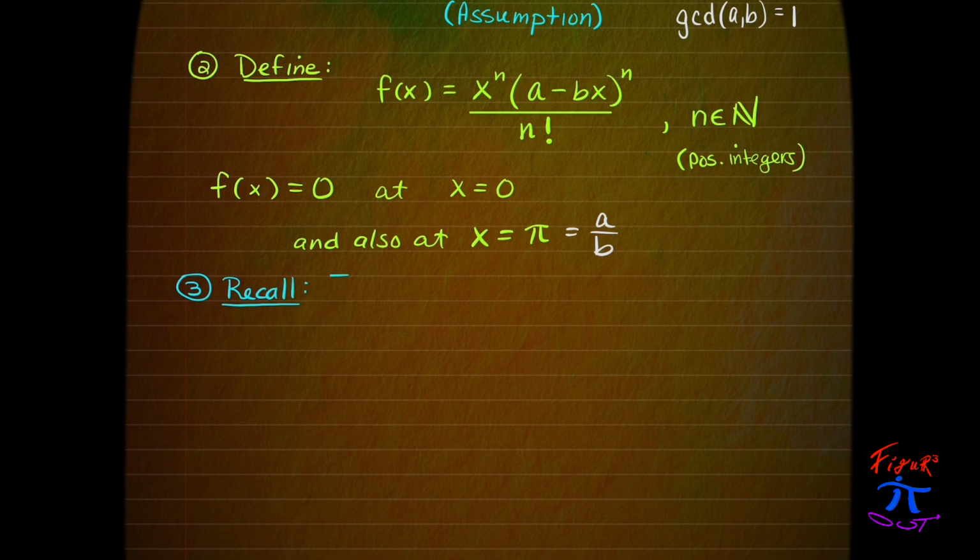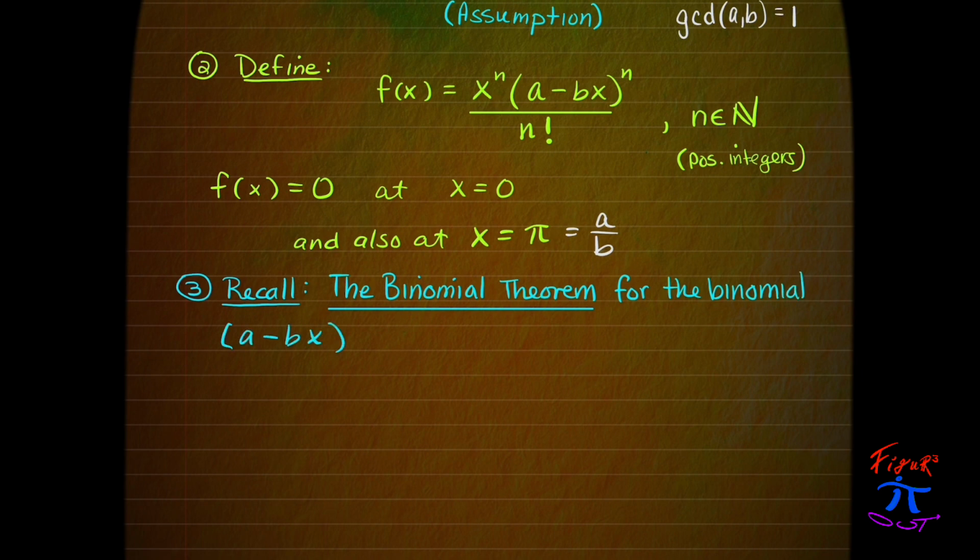The next part of the proof is to recall the binomial theorem. And we want to specifically focus on the binomial theorem for the binomial a minus bx raised to the nth power. The binomial theorem allows us to write this in a summation form of n choose k, a to the n minus k power times negative bx to the k power, summed from 0 to n.